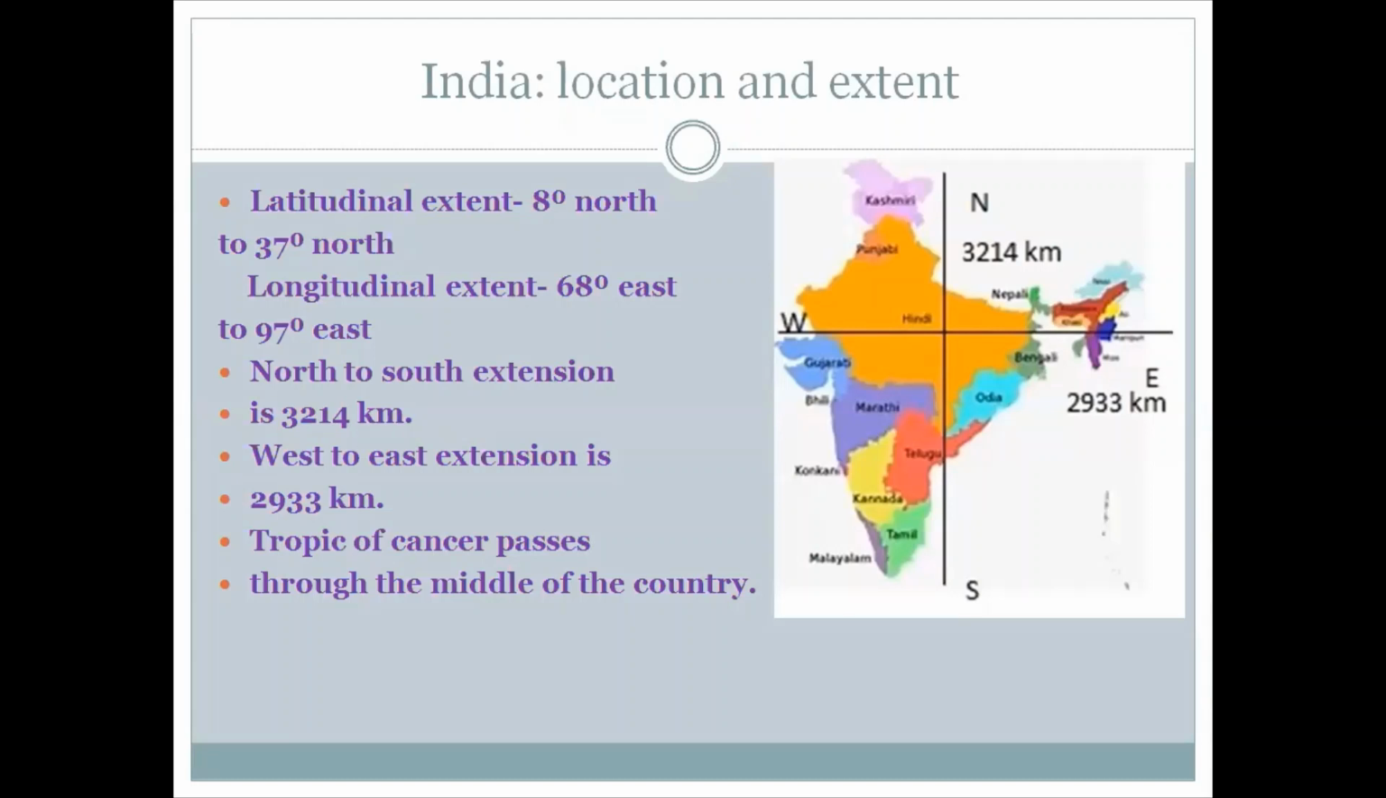The north-south extension of India, that is from Jammu and Kashmir to Kanyakumari, is 3,214 kilometers, whereas the west-east extension is 2,933 kilometers, that is from Rann of Kutch in the west to Arunachal Pradesh in the east. The length of the coastline along the peninsular India is about 6,100 kilometers. Tropic of Cancer, that is 23.5° north, passes through the middle of the country.